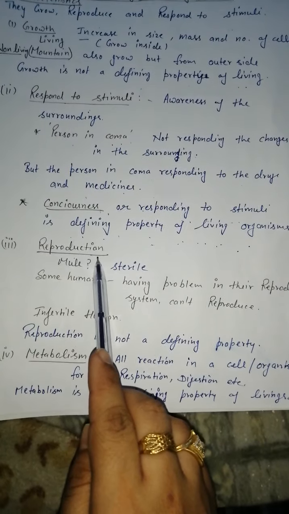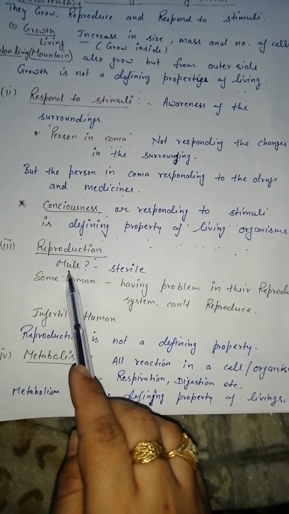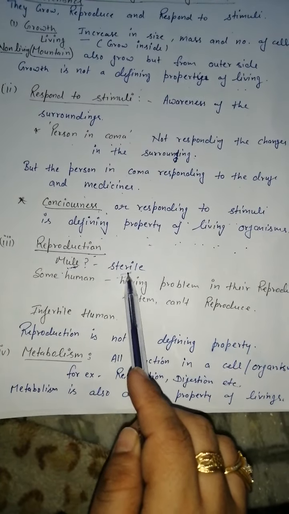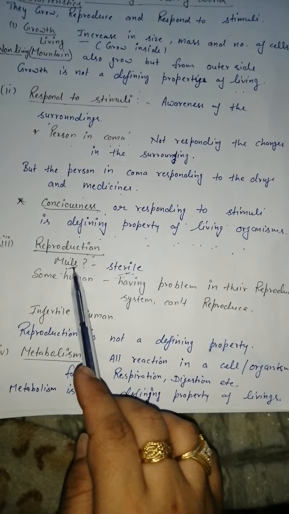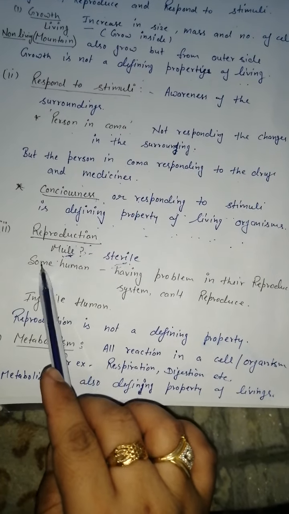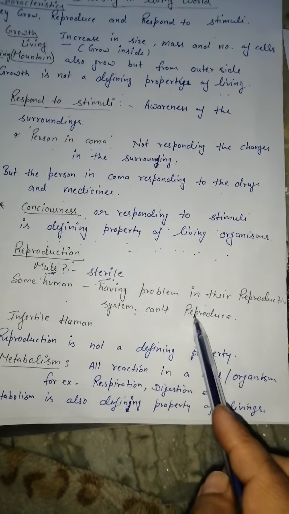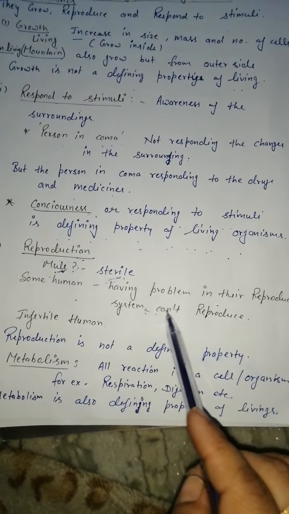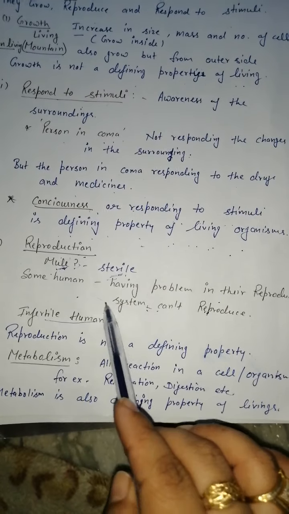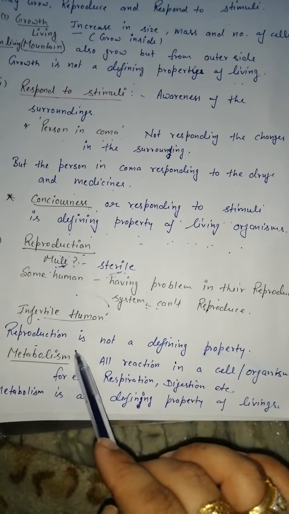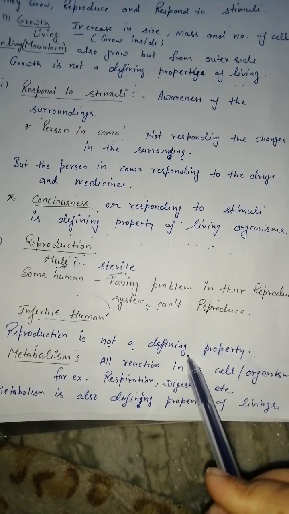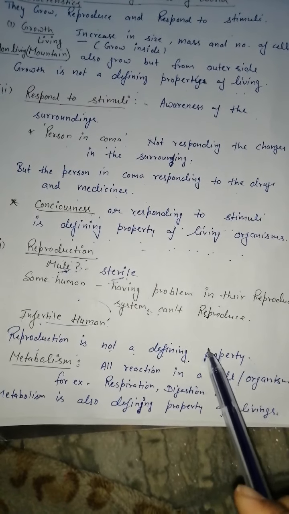Third one is reproduction. You heard about the mule. Mule is a sterile living organism which can't reproduce, but it is living. Some humans having a problem in their reproductive system who can't reproduce are also an example of livings, like infertile humans. So reproduction is not a defining property.